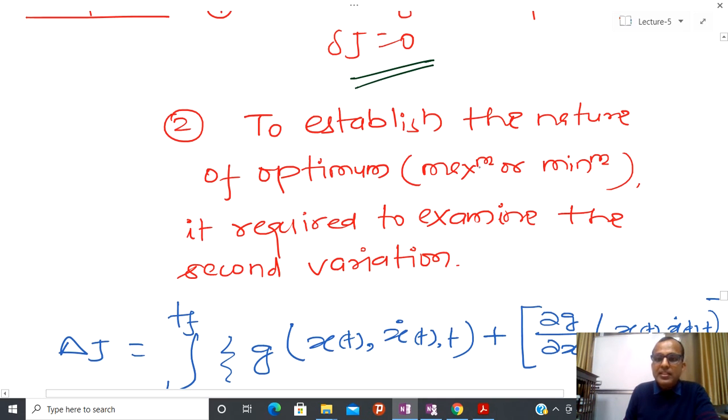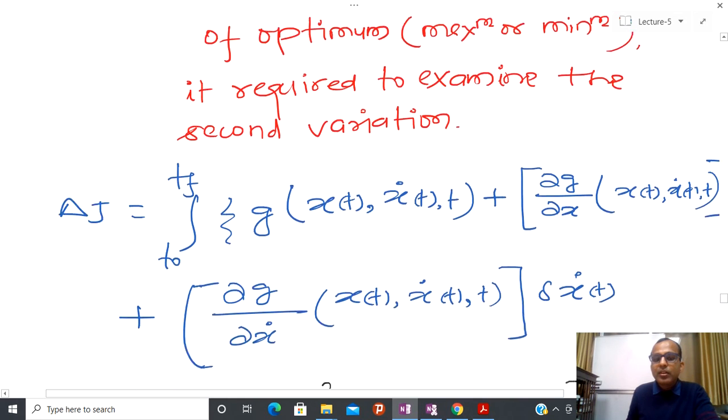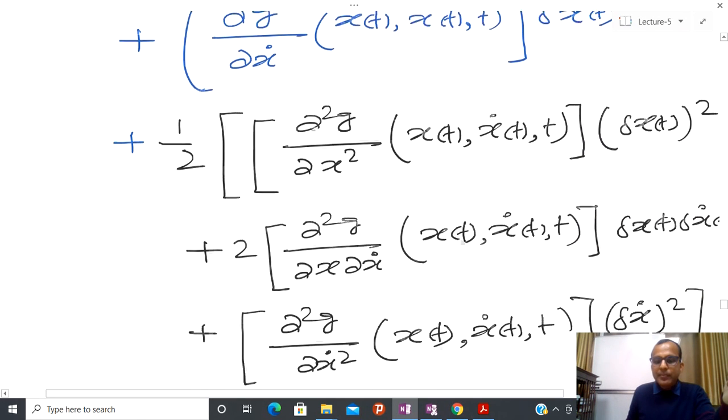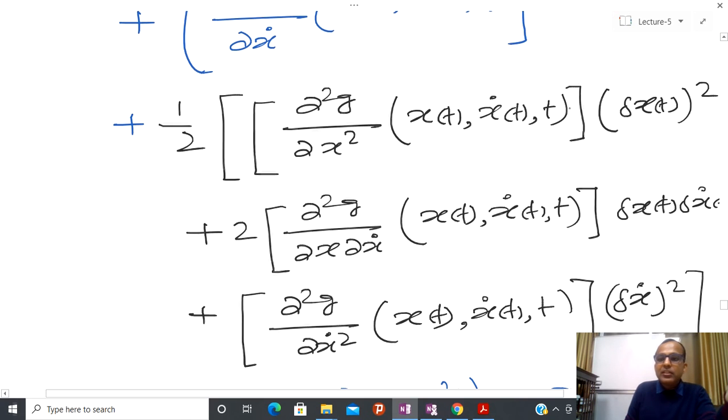So to establish the nature of the optimum, maximum or minimum, it is required to examine the second variation. Again, how to calculate the second variation? First, you can calculate the increment, and inside the increment you can see the second variation, meaning the delta x squared term, delta x dot squared term, and delta x of t into delta x dot term.